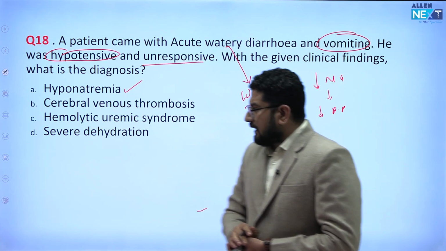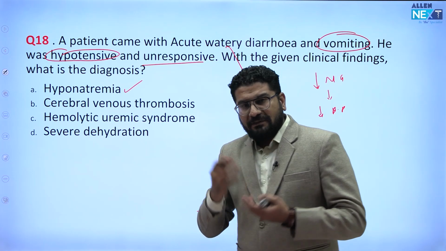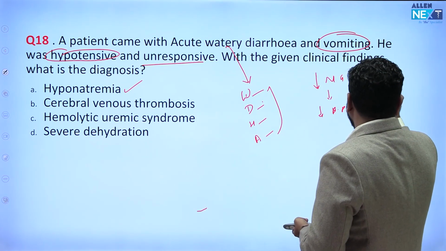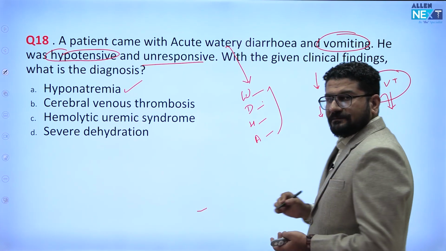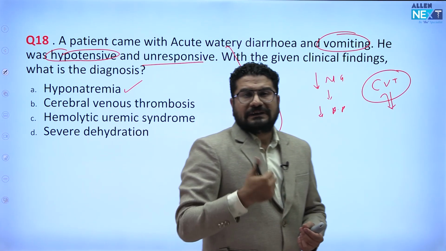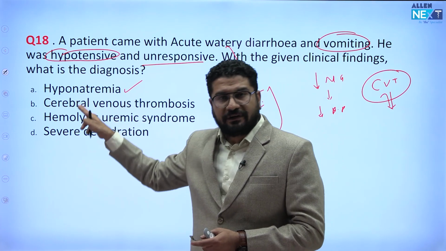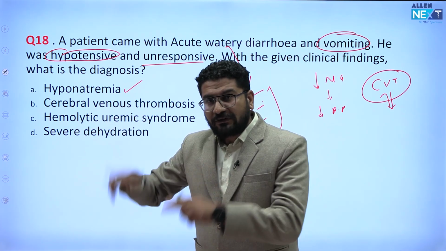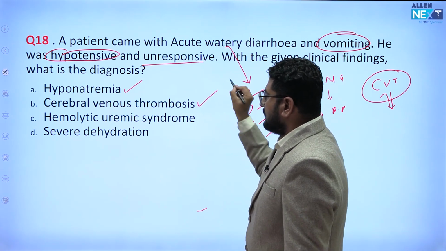Now cerebral venous thrombosis, a thrombosis in the cerebral vein, can produce either cerebral salt wasting syndrome or SIADH. Both can cause hyponatremia, and because of hyponatremia, the patient will become hypotensive, so this could be the answer.